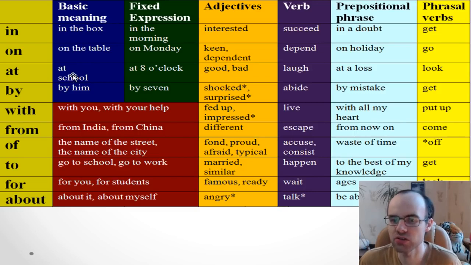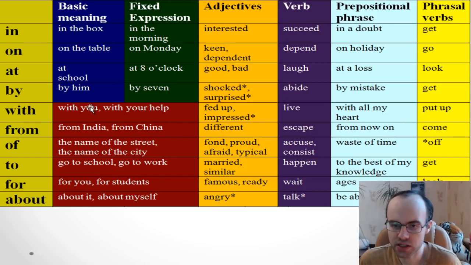So at school, it's similar to in. At. You just need to remember some phrases and expressions. We say at school, at work, at home. So my children are at school. By. We often use it with passive voice, by him. The book was written by him.